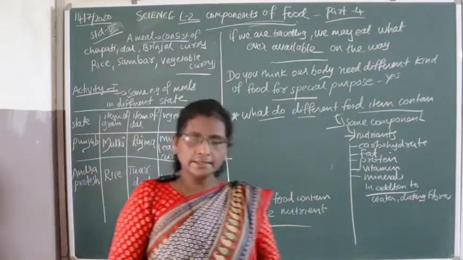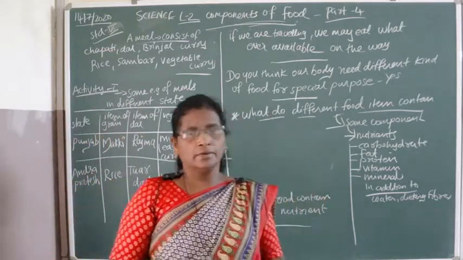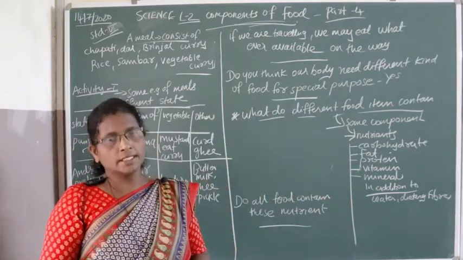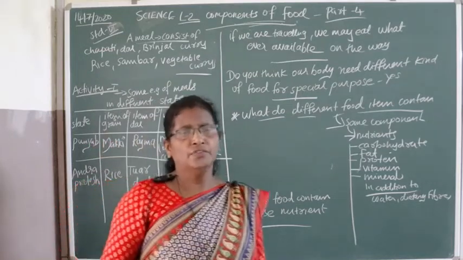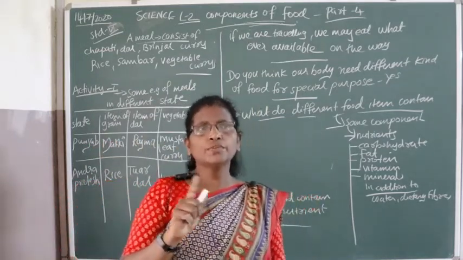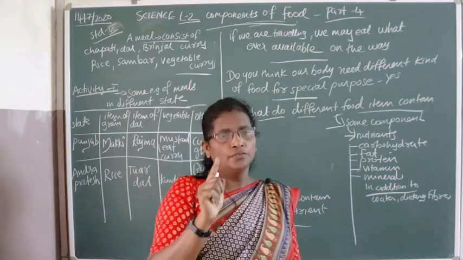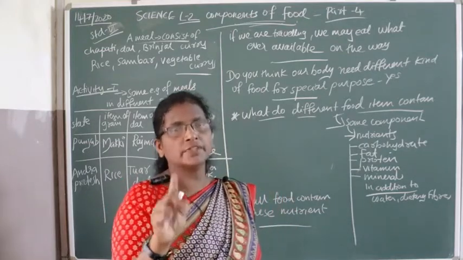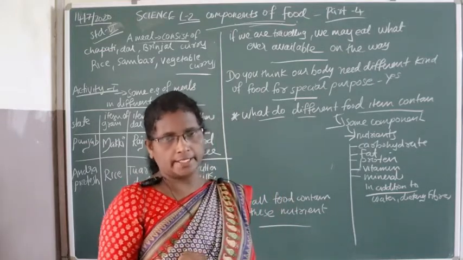Students, in the first lesson, you learned about different food items, and we also discussed the different food items used in different regions of our country.